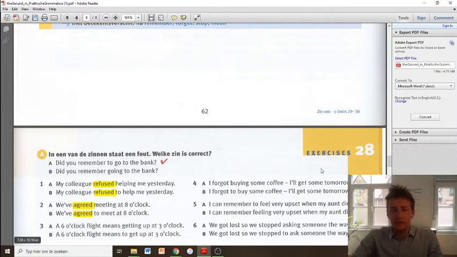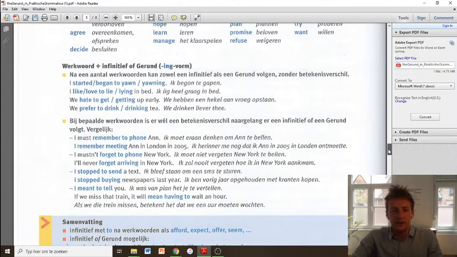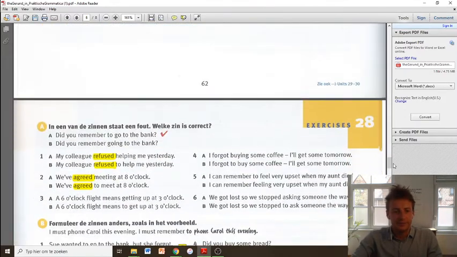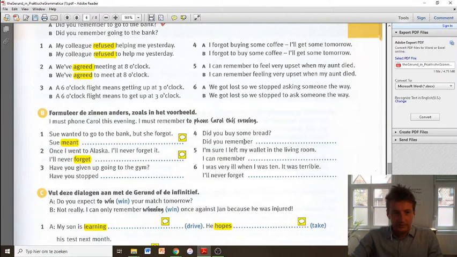Okay, what about agree? Can we find this verb in the theory page? It's also over here. So this means we're again going to use a to infinitive. That's easy also. Okay. Try this for 3, 4, 5, and 6 as well. In this exercise, we have to rephrase the sentences. Okay. So what we get here is Sue wanted to go to the bank, but she forgot.